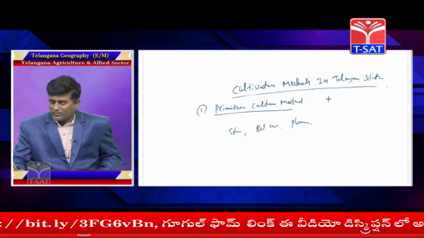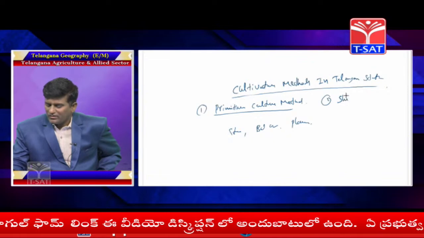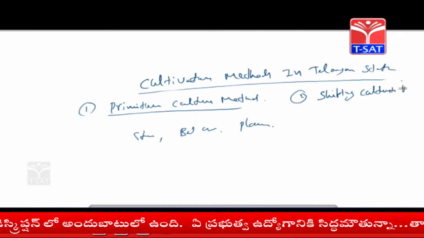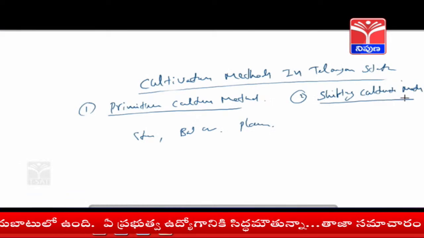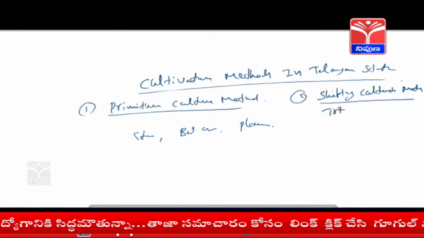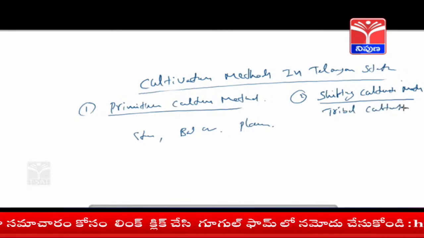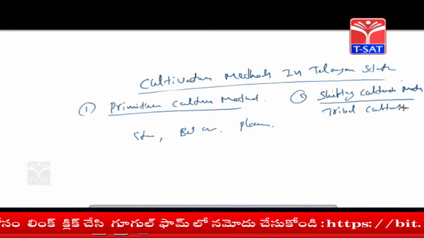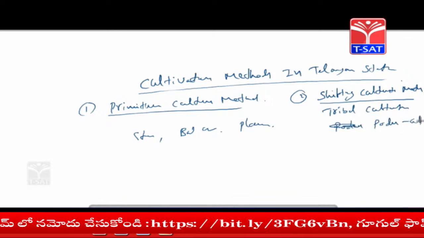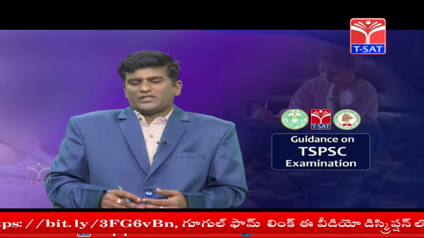The second one is shifting cultivation. It is also called tribal cultivation. In Telangana it is called Podu cultivation. So, different names: shifting cultivation, also called tribal cultivation or Podu cultivation in Telangana state.